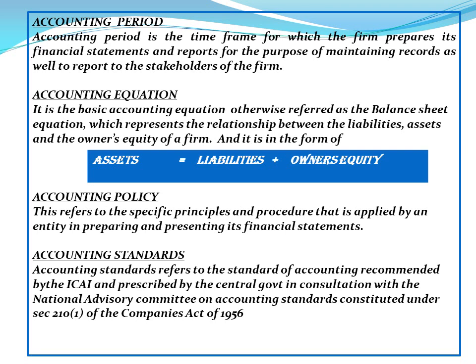Accounting period is the time frame for which the firm prepares its financial statements and reports for the purpose of maintaining records as well as to report to the stakeholders of the firm. Accounting equation is the basic accounting equation, otherwise referred to as the balance sheet equation, which represents the relationship between the liabilities, assets, and the owner's equity of a firm. It is in the form of assets equal to liabilities plus owner's equity.